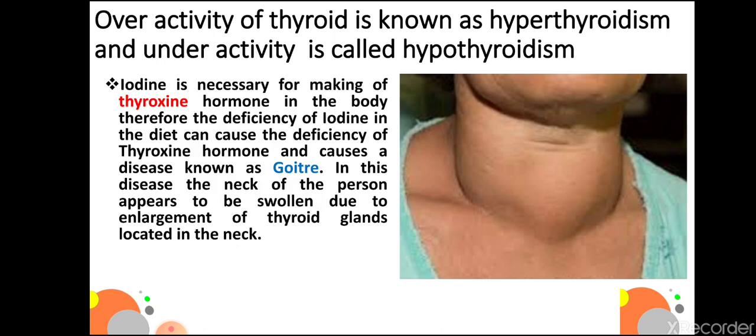Iodine is necessary for making of thyroxine hormone in the body. Therefore, the deficiency of iodine in the diet can cause a deficiency disease known as goiter. In this disease, the neck of the person appears to be swollen due to the enlargement of thyroid gland located in the neck.